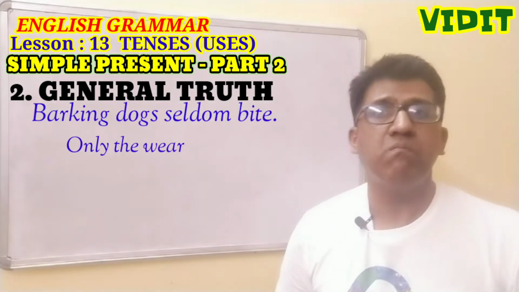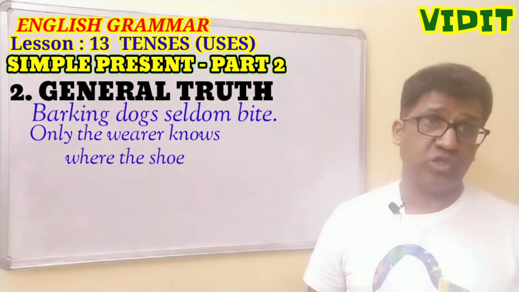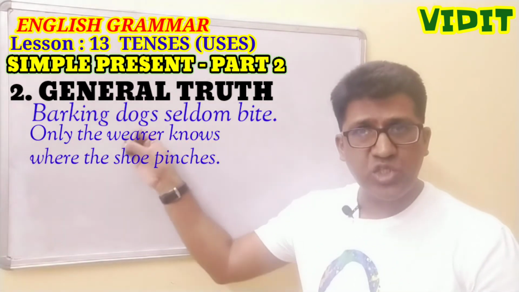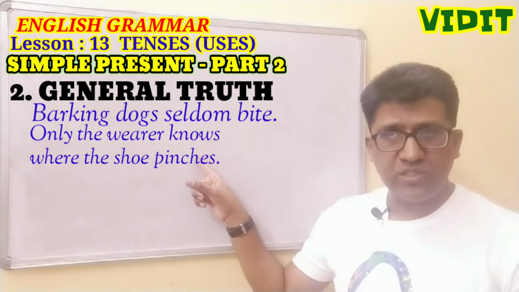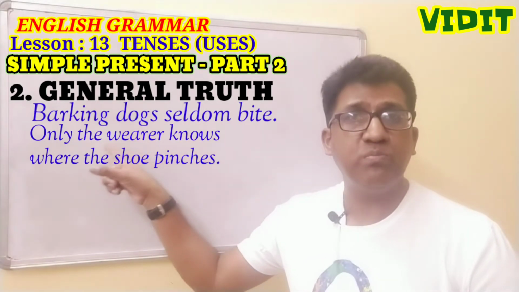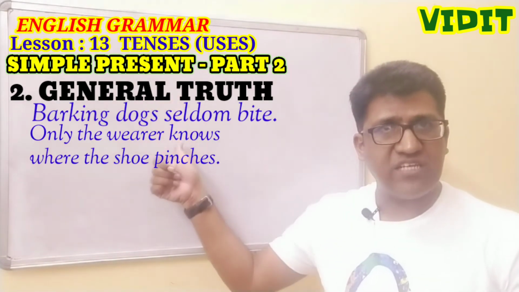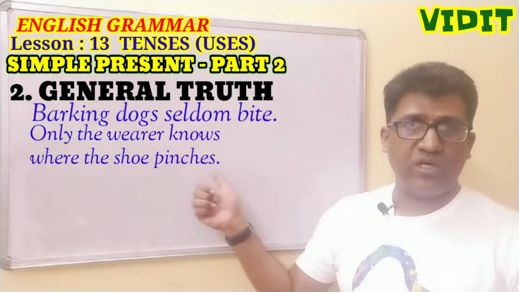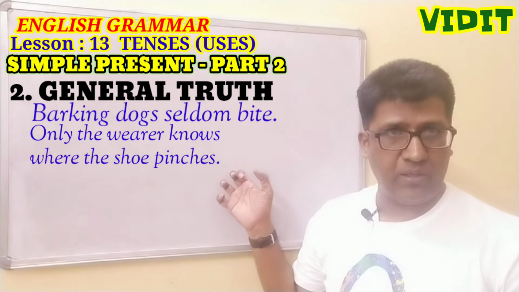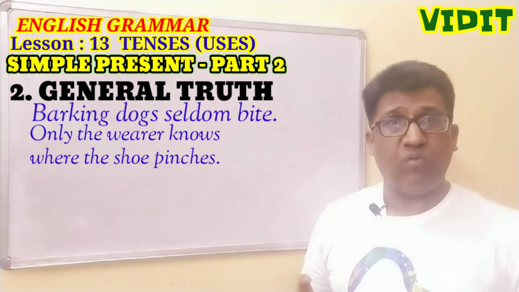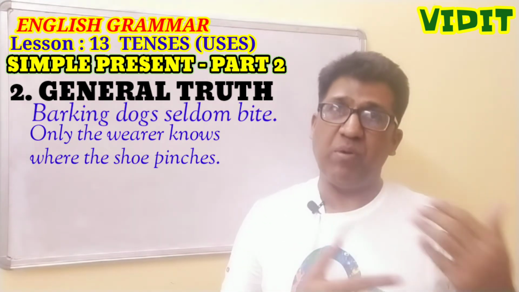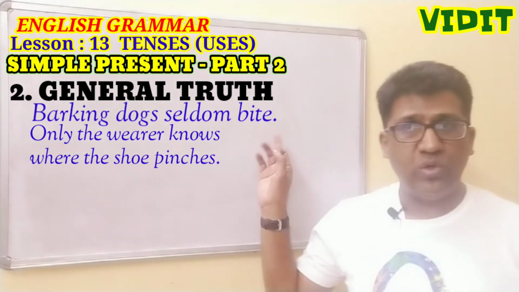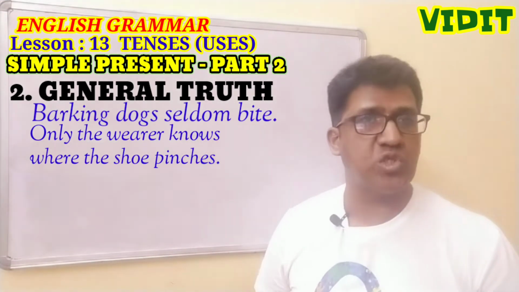Only the wearer knows where the shoe pinches. So wearer knows and shoe pinches. It is present indefinite tense. We are using S or ES with the first form of the verb because our subject is singular. Means one who suffers can only tell about his or her pains or suffering. So that is, only the wearer knows where the shoe pinches.